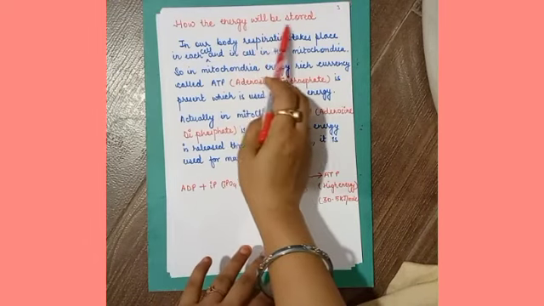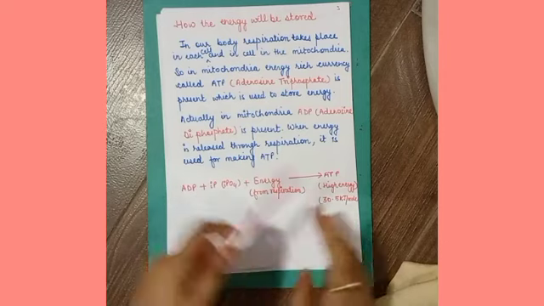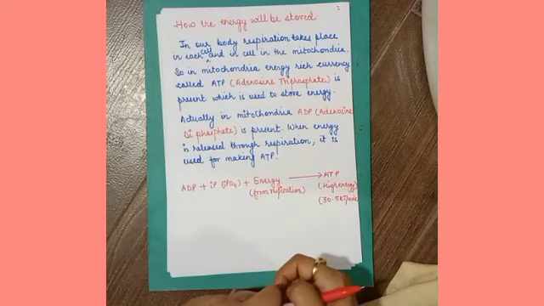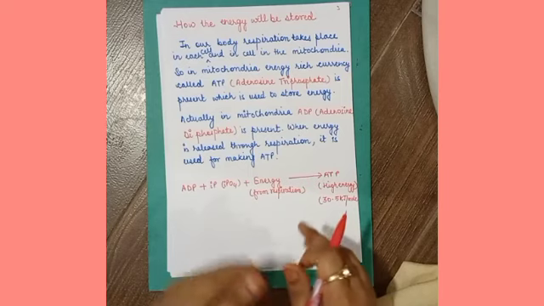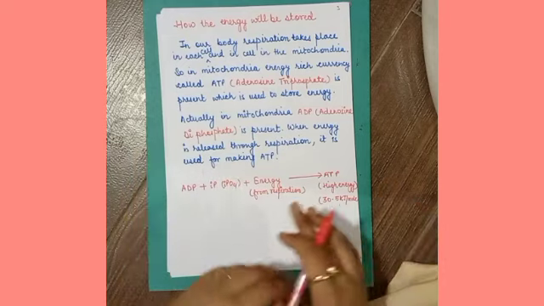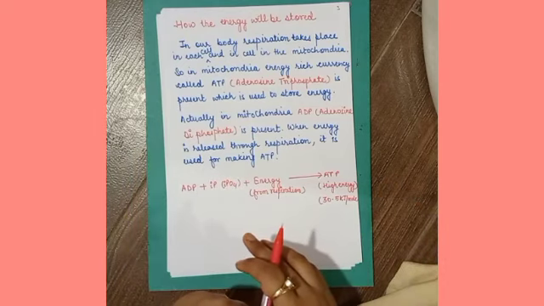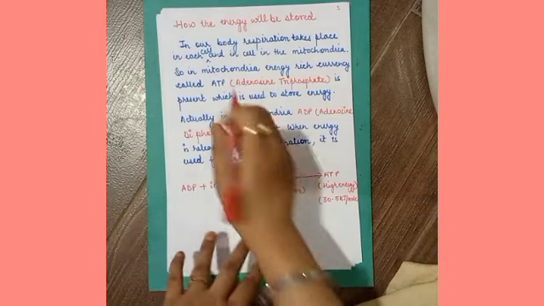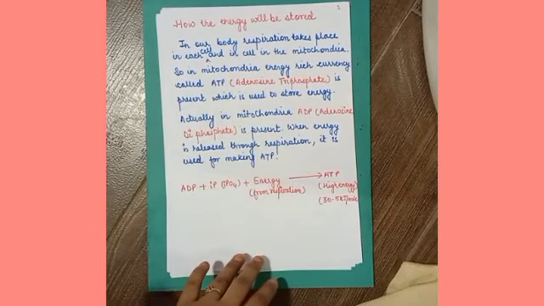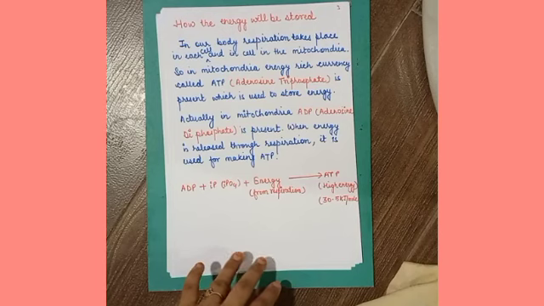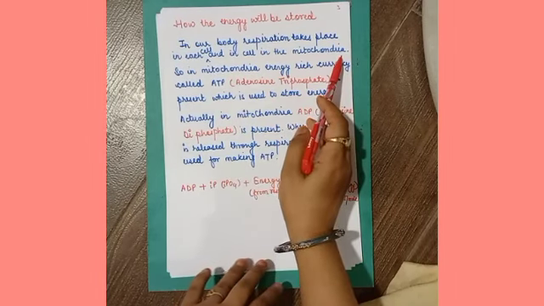How will the energy be stored, right? Now food is assimilated, food has been broken down into simpler units and energy has been released in a large amount. How will this energy be stored in the body? Actually, in our body, respiration takes place in each and every cell, as I have explained earlier also. And in the cell, mitochondria is present.